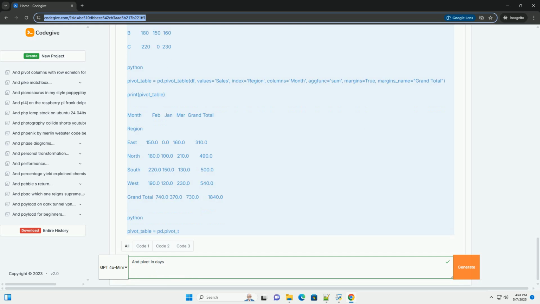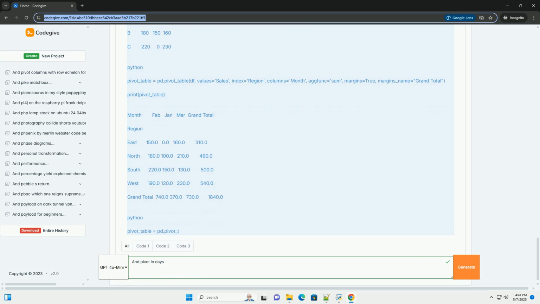Now, the pivot table shows the mean, standard deviation, and sum of sales for each region. 9. Custom aggregation functions. You can also use custom aggregation functions. These can be lambda functions or regular functions. Output. Here, we defined a custom function range_func that calculates the range, difference between maximum and minimum, of the sales values. We then used it in the pivot table along with the mean function.